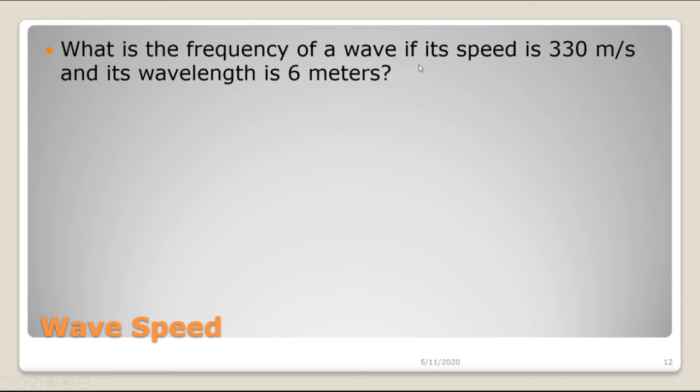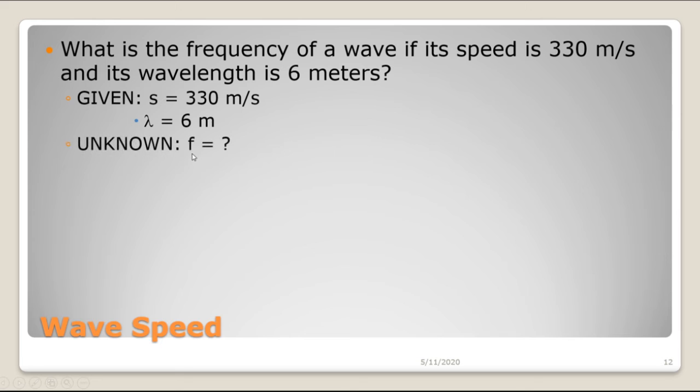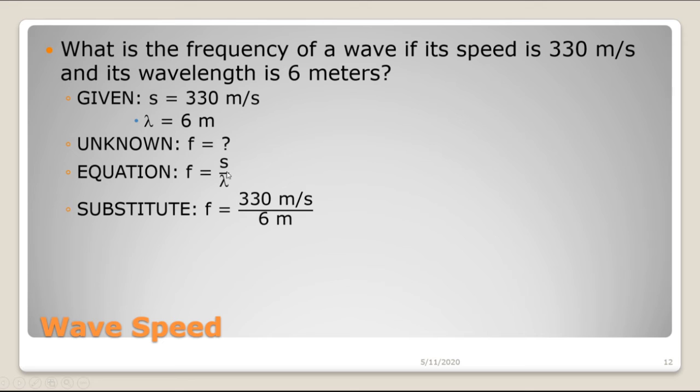Next, what is the frequency of a wave? So now instead of trying to solve for the speed, we're trying to find the frequency. If the speed is 330 meters per second and its wavelength is 6 meters. All right, so that's the information that we're given. We're trying to find the frequency. Using our triangle, we would say that frequency is equal to speed divided by wavelength. F is equal to S divided by lambda. Plug in the numbers that we know. The speed is 330 meters per second. Wavelength is 6 meters, so plug in those numbers and divide, and the frequency of the wave is 55 hertz.